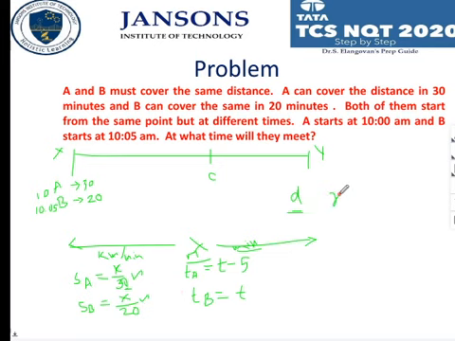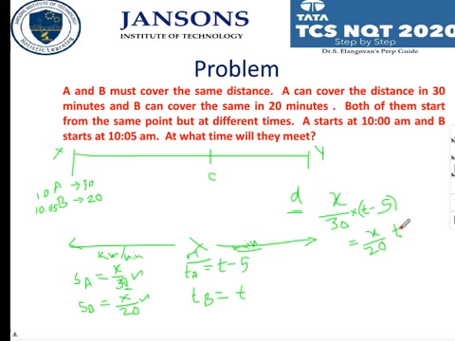So X by 30 into T minus 5 is equal to X by 20 into T. A very standard problem. You can always use a standard methodology to solve almost all of the problems.